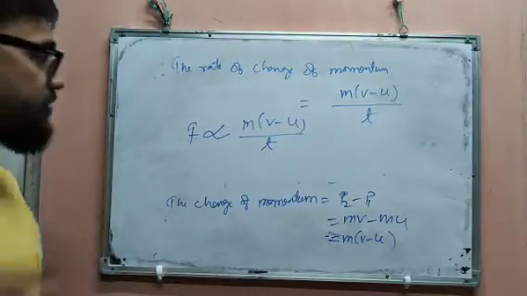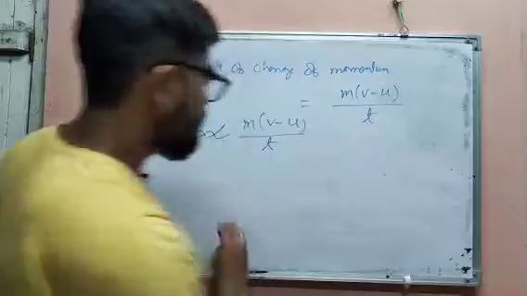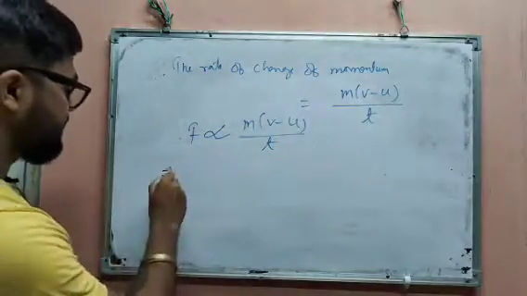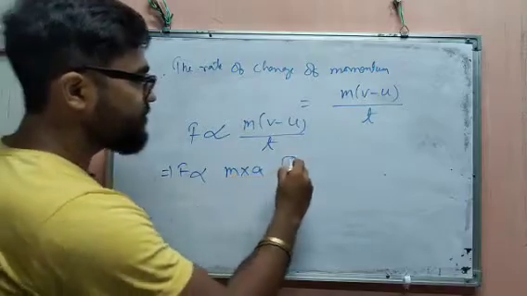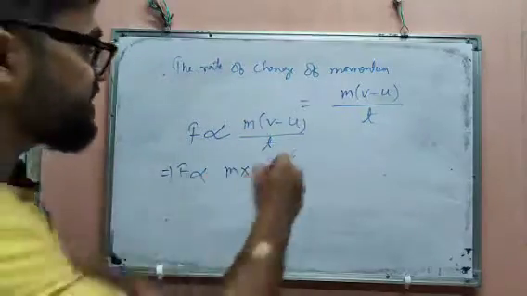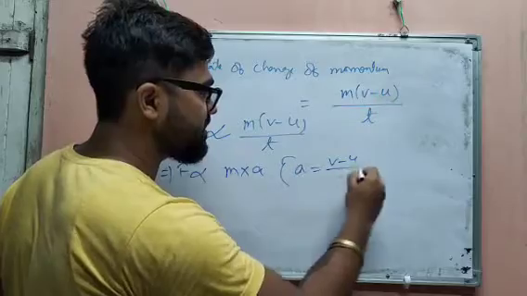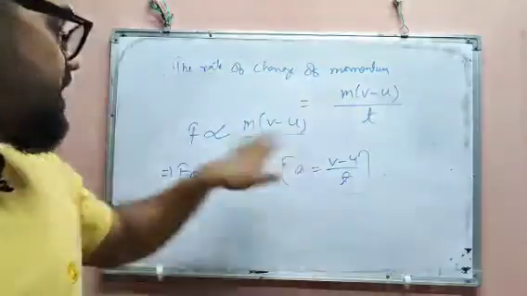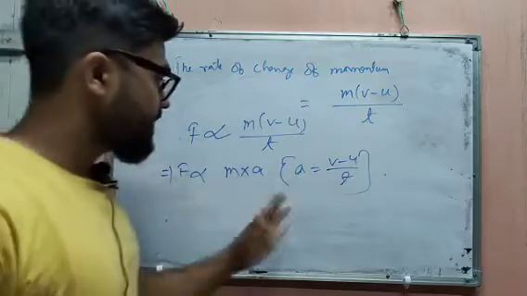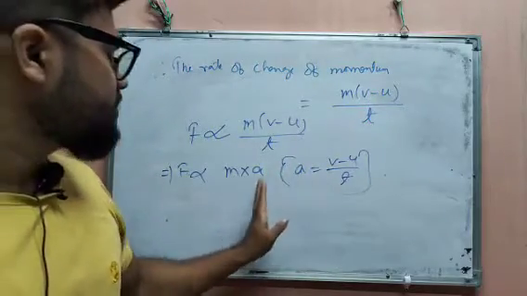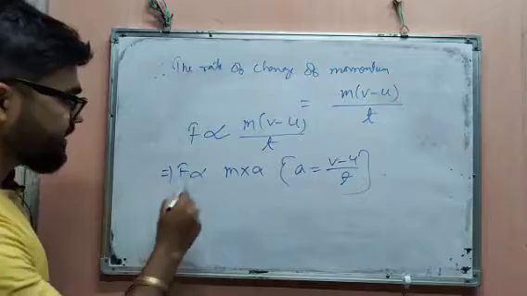Okay. Now what can we do? We know the formula that F is directly proportional to m into a. Now you may ask me why this a? Because a equals v minus u by t. We know this formula, that's why it is a. So now F equals m into a, with a proportional sign.